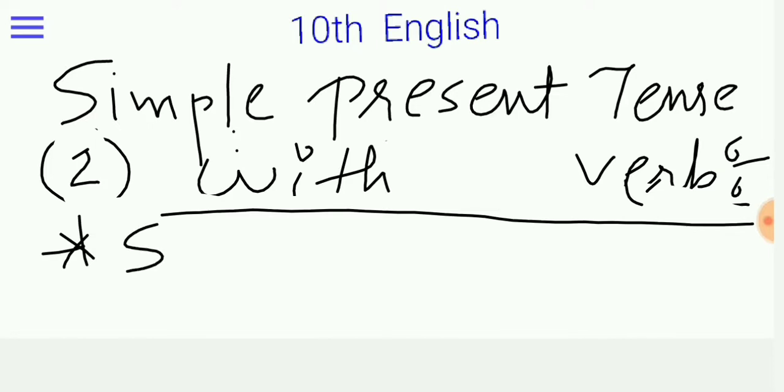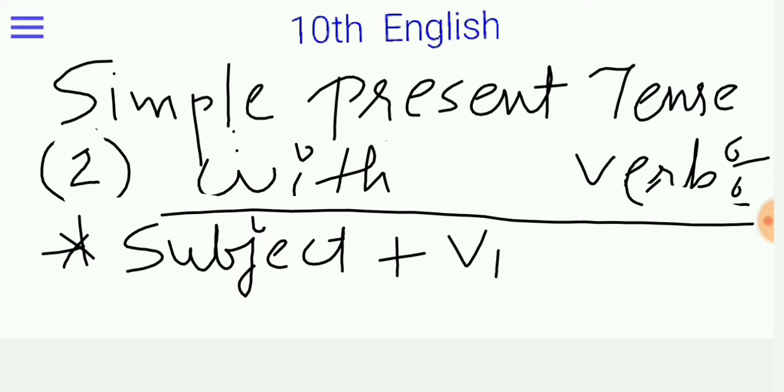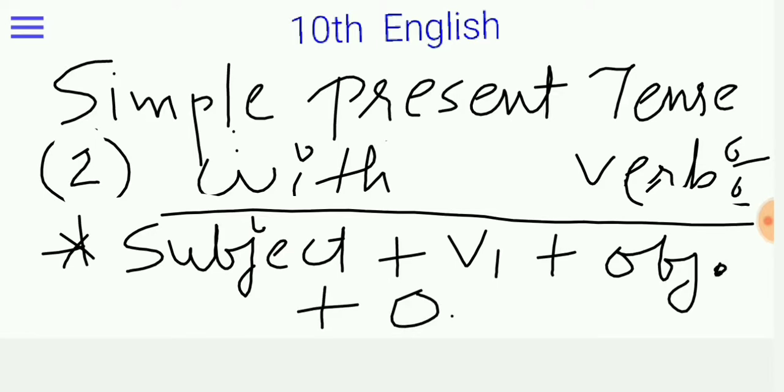Subject plus V1 plus object plus other words. Okay students, so it's about our structure of with verb, right?